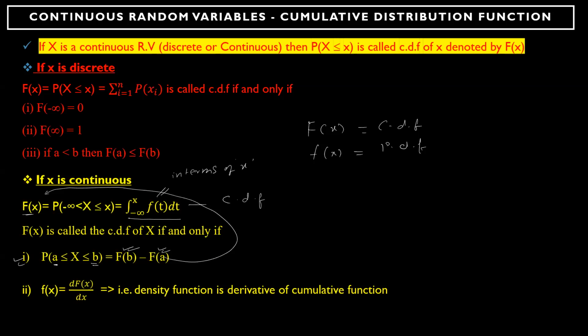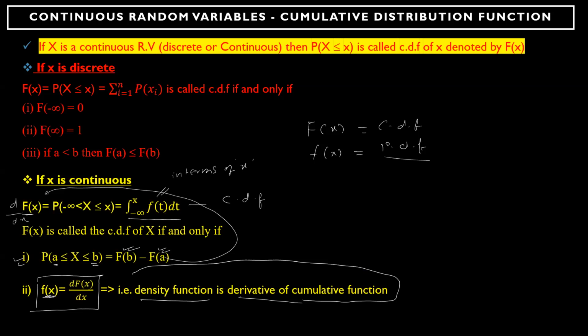So this is also a very important property: small f of X, the probability density function, is the derivative of the cumulative distribution function. We will see some examples in upcoming slides.